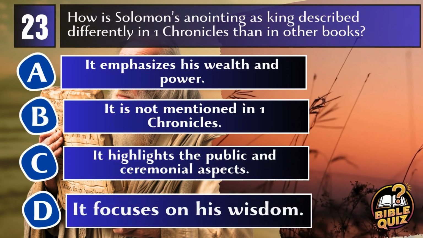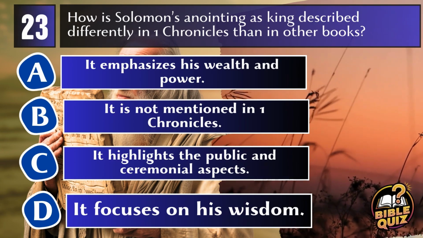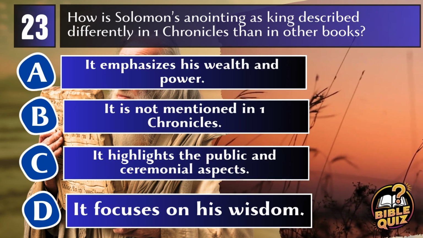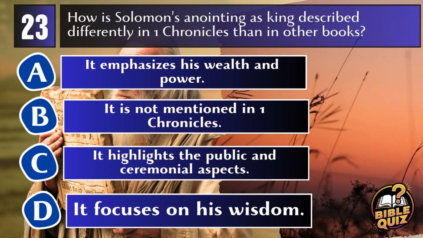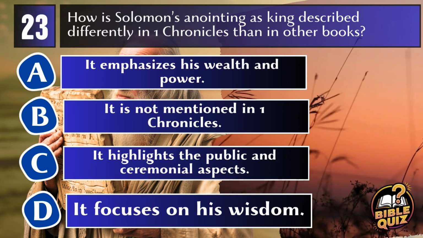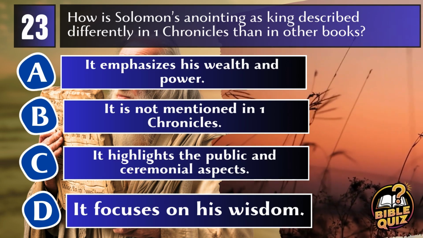Question 23. How was Solomon's anointing as king described differently in 1 Chronicles than in other books? A. It emphasizes his wealth and power. B. It is not mentioned in 1 Chronicles. C. It highlights the public and ceremonial aspects. D. It focuses on his wisdom.